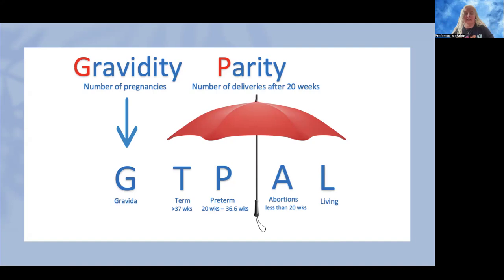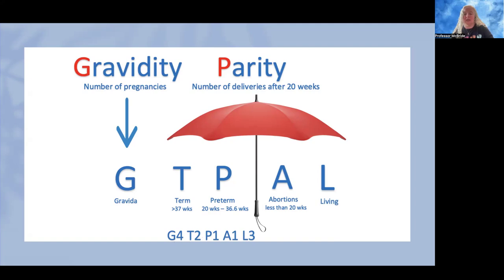Now, when you see this written out, most often you'll see it written a couple different ways. You'll either see it this way. So here we have G4, T2, P1, A1, L3. This means that this is a patient who's had 4 pregnancies, 2 term deliveries, 1 preterm delivery, 1 abortion, and has 3 living children currently.